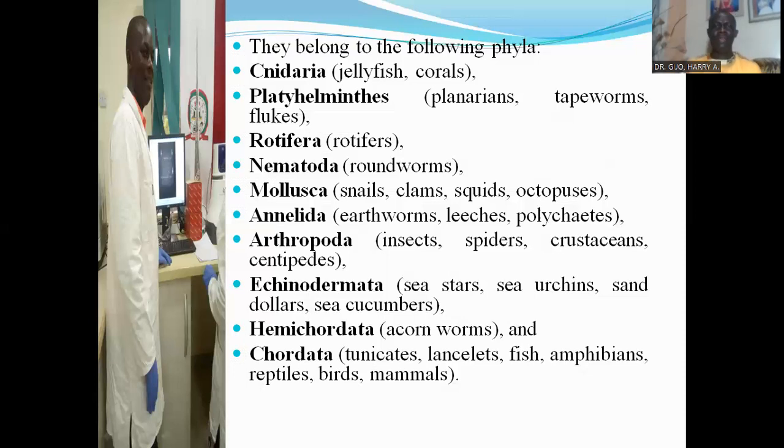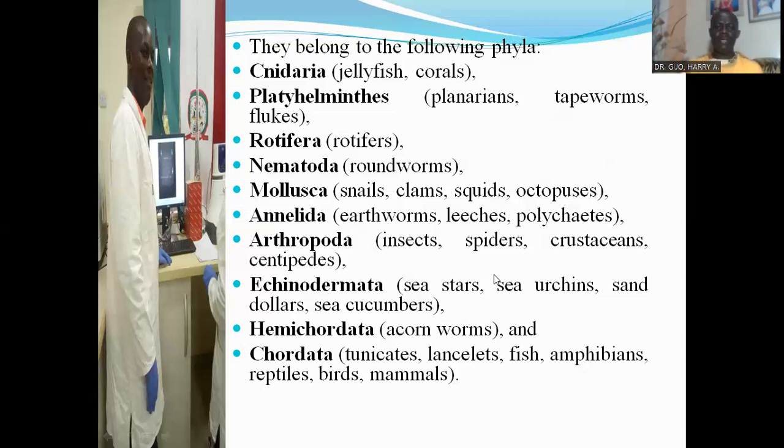And we also have the phylum Annelida, which are segmented worms, consisting of the earthworms, the leeches, and the polychaetes. Then the phylum Arthropoda, organisms that have jointed appendages, including the insects, the spiders, the crustaceans, and the centipedes. The phylum Echinodermata consists of the sea stars, the sea urchins, the sand dollars, and the sea cucumbers.